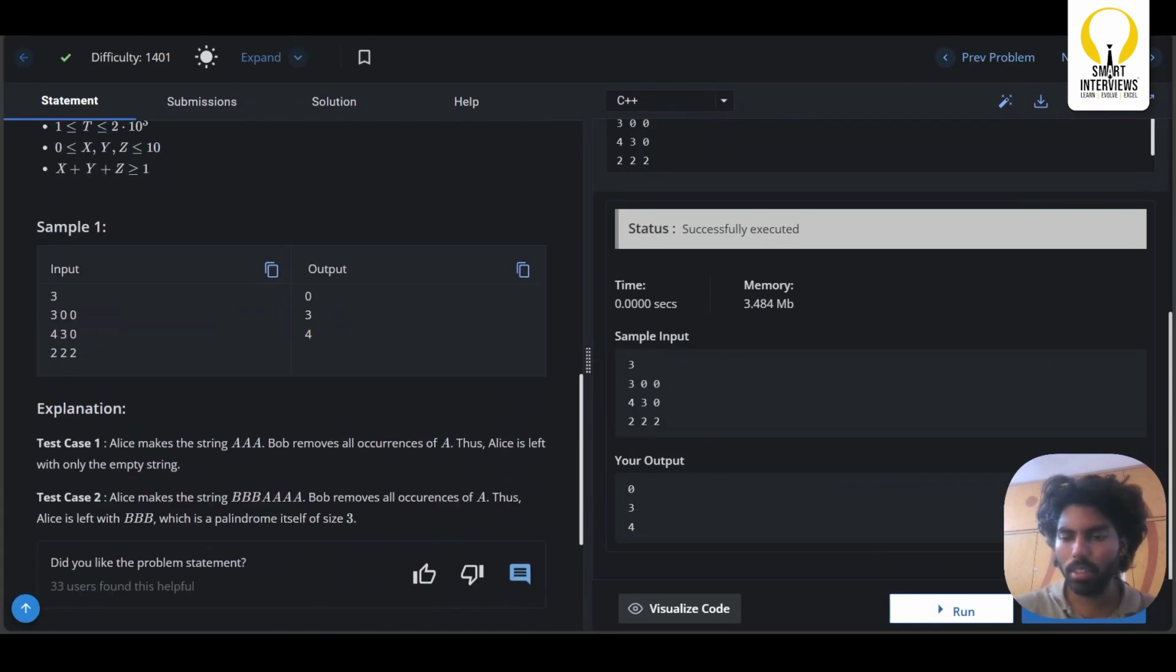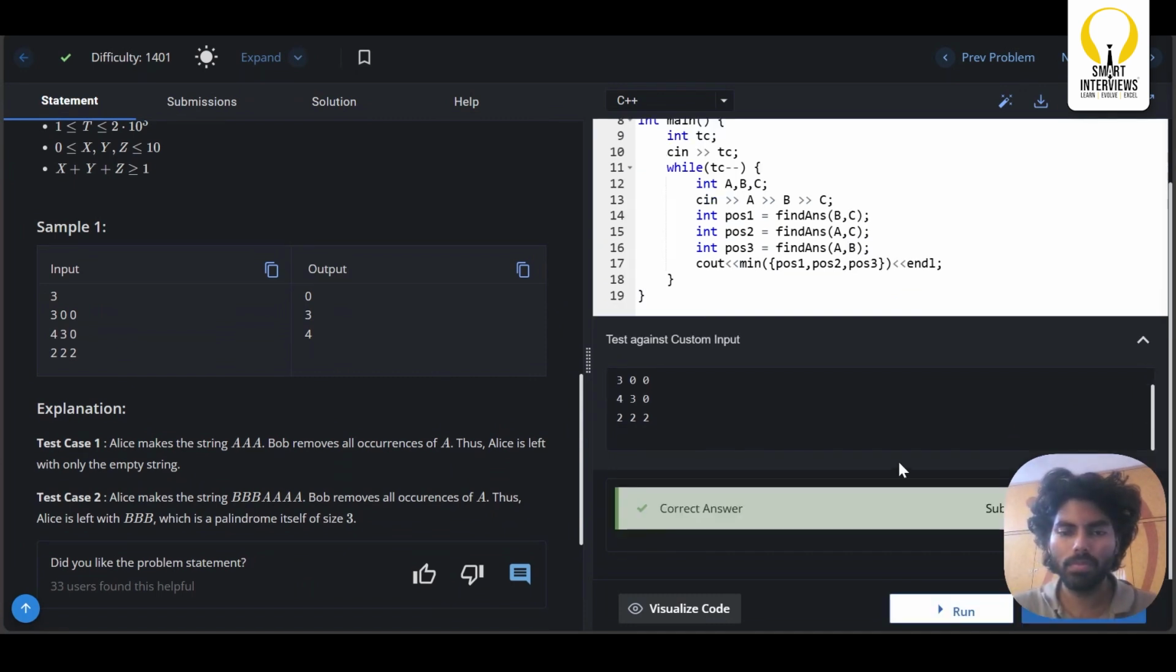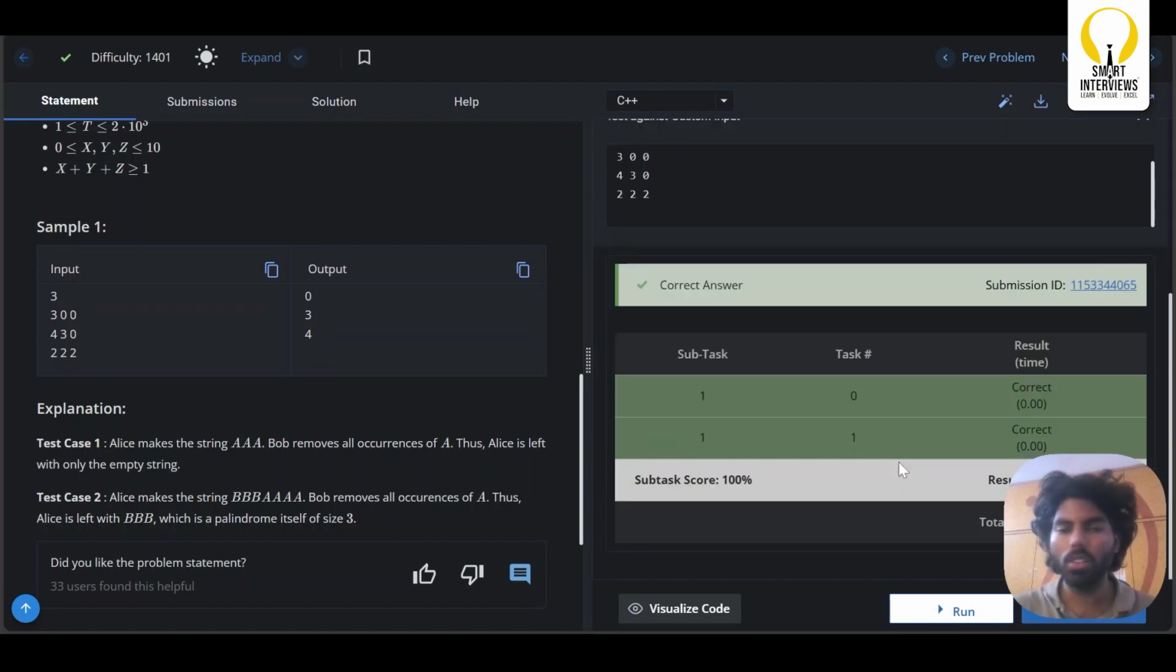Let us see. Yes, it is getting accepted. Yes guys, our code got submitted.